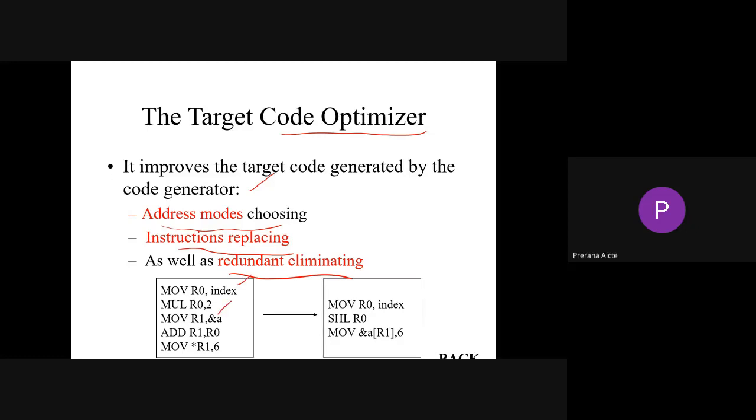See here, we have 5 lines of code. Here there are only 3 lines of code. That's why we use the code optimizer for optimizing your code.